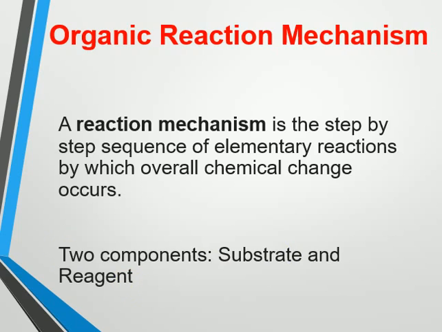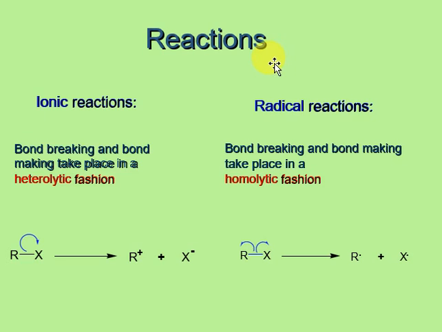Now coming to how the reactions happen in organic reactions. The existing bonds will be broken in two ways: one is the heterolytic fission and the other one is the homolytic fission. If we have a molecule like RX with a covalent bond between R and X, the covalent bond will be broken in two ways, that is, heterolytic or homolytic fission.